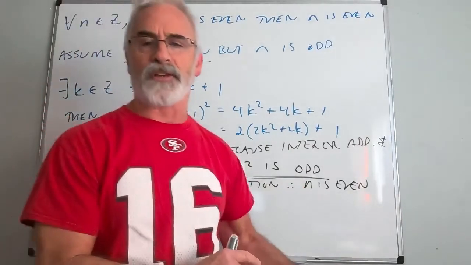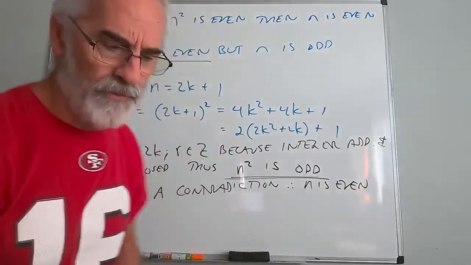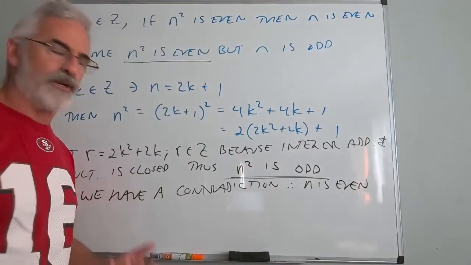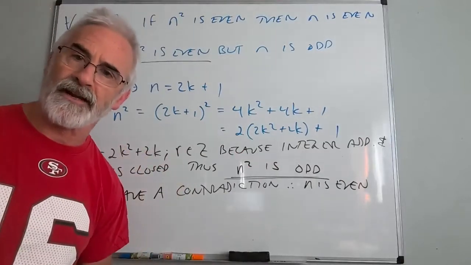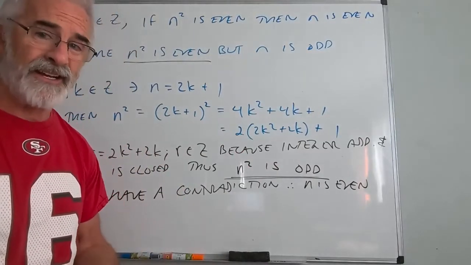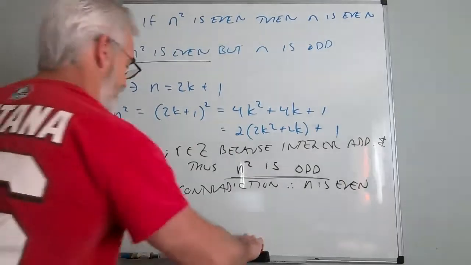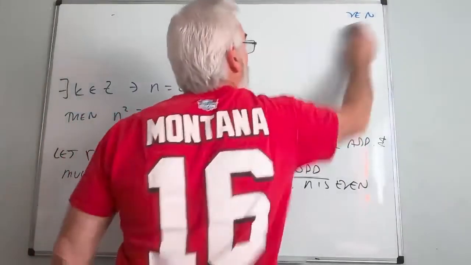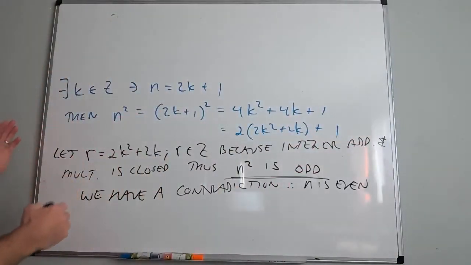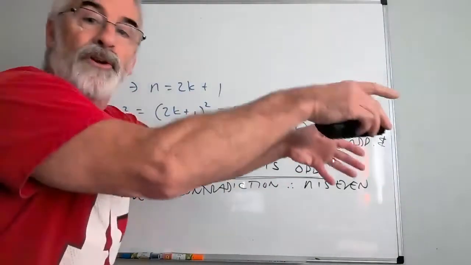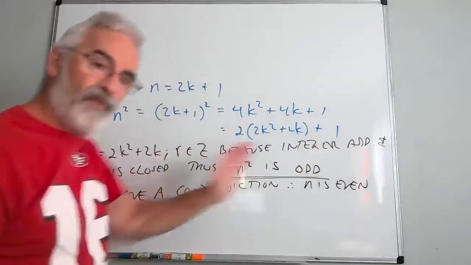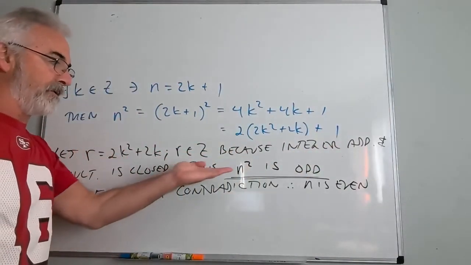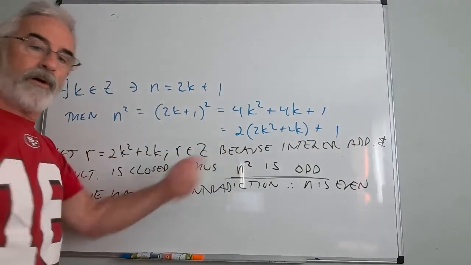But convince yourself, even if you're just playing around with numbers, because again, if you can't convince yourself, then you're going to spend all your time trying to find a counterexample. And if something actually is true, you can't find a counterexample. So this type of proof is not complicated, because once I made my original assumption of the opposite of what I was trying to prove, then it was very straightforward. But at some point I run into a brick wall.